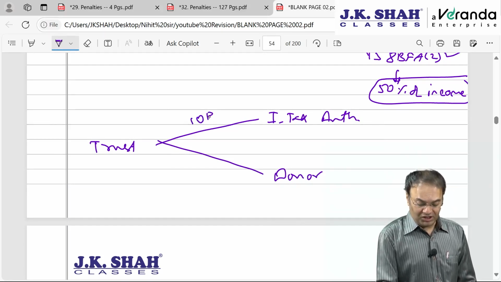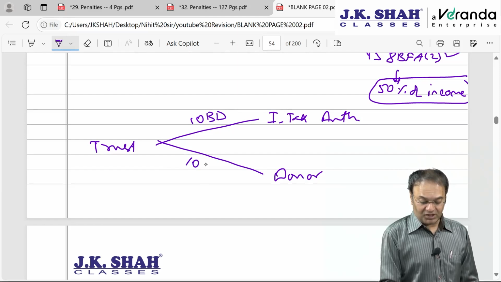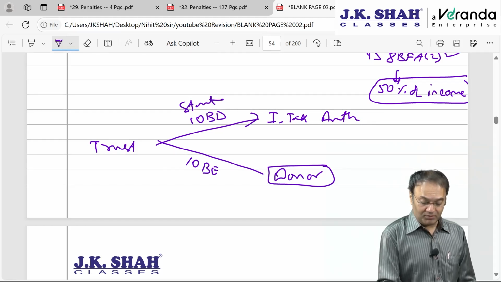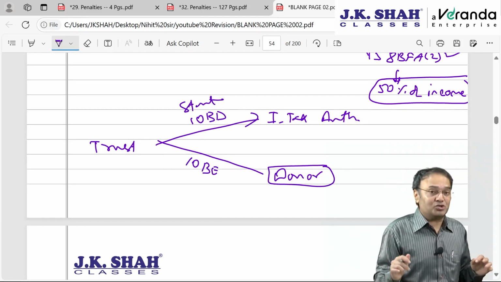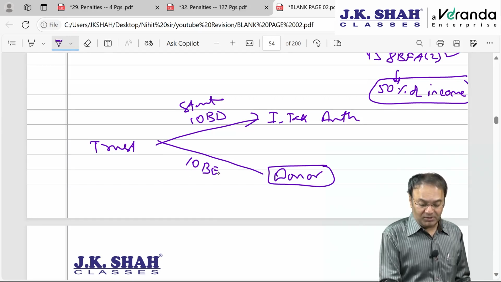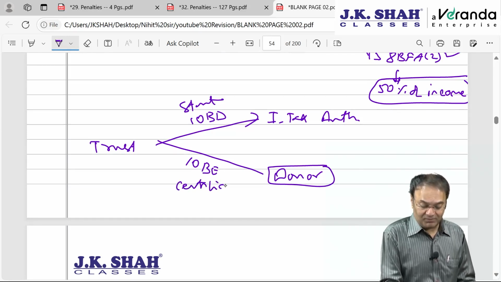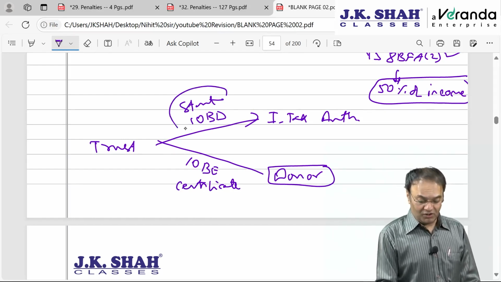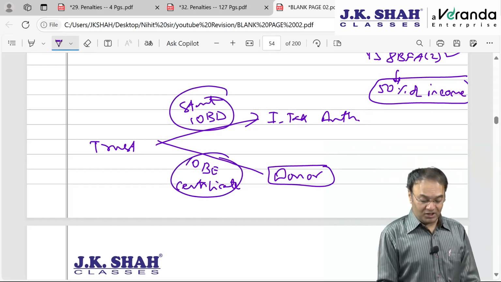Form number 10BD to income tax department, form number 10BE to donor. Okay, trust will have to issue one statement, annual statement to income tax department that how much donation they received, and 10BE will be a certificate of receipt to be issued by trust to the donor that this much donation is received. Either of them is not done, then there is a penalty of minimum 10,000 rupees, maximum 1 lakh rupees.